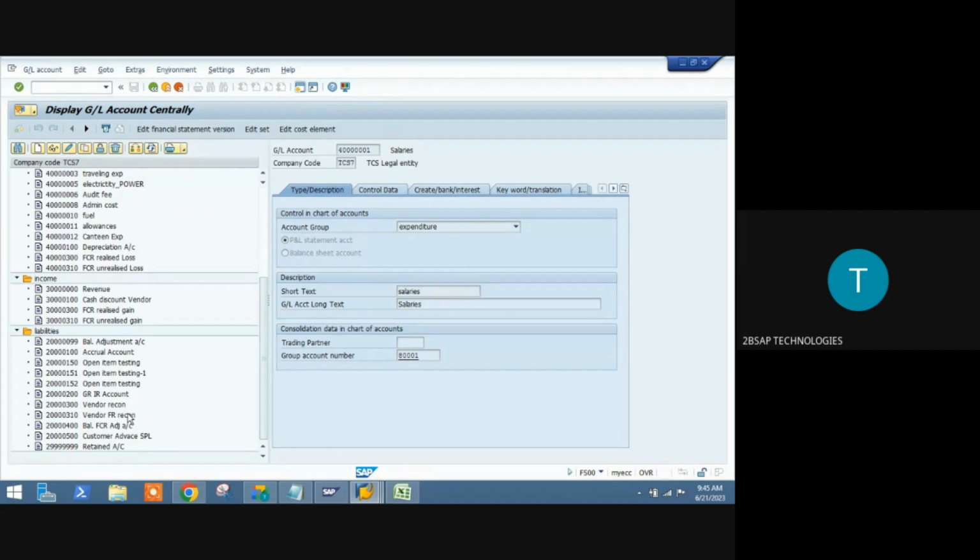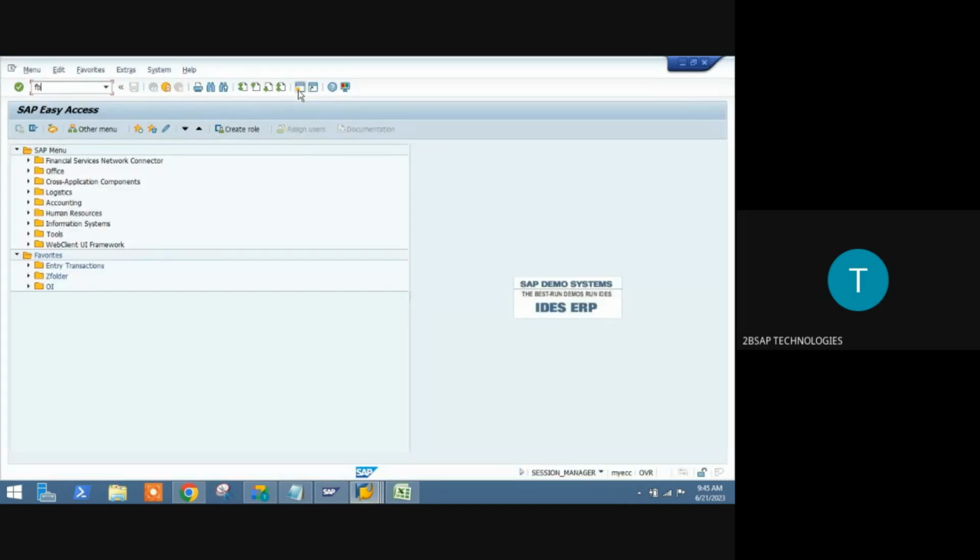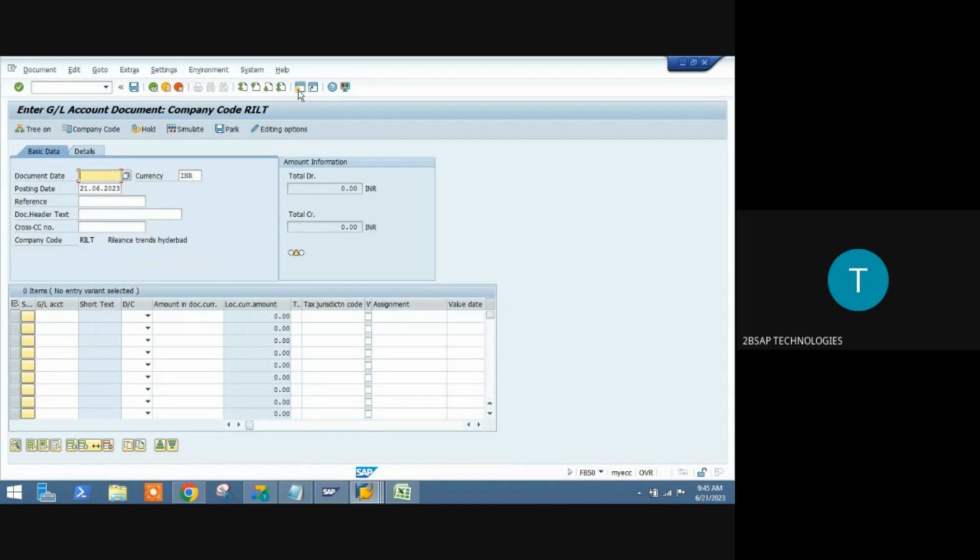So based on these codes, you are going to do your transaction. Your transaction you will do with F-FB 50. Okay, simple. Here, this is your company. So your data entry will be done for a company, right? This is your company, RILT. You can see here, company code RILT. You will provide your respective dates. What is the date?